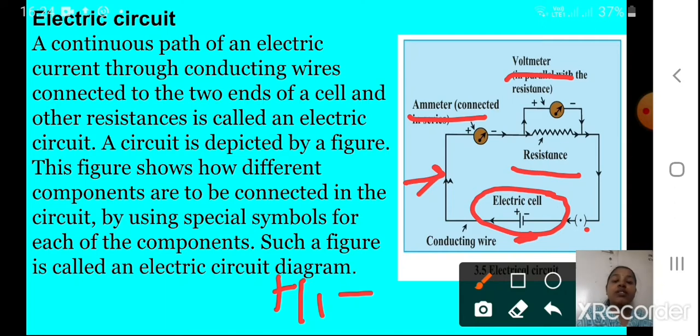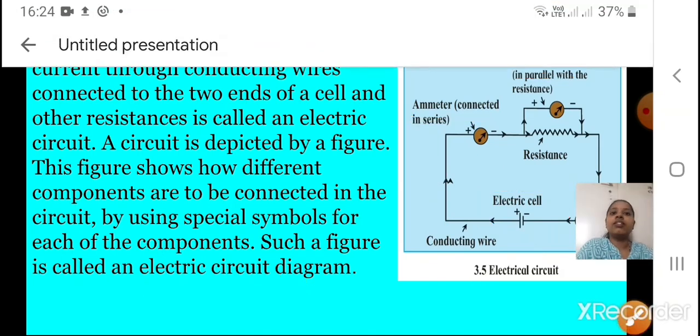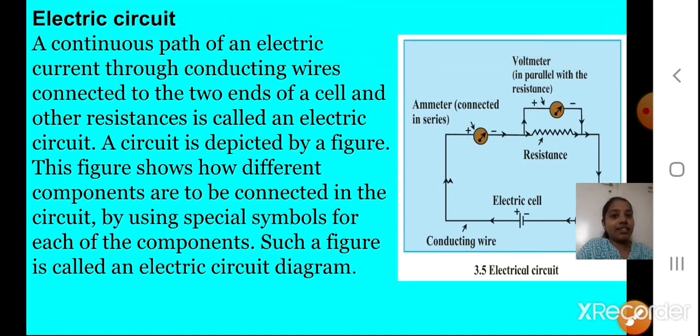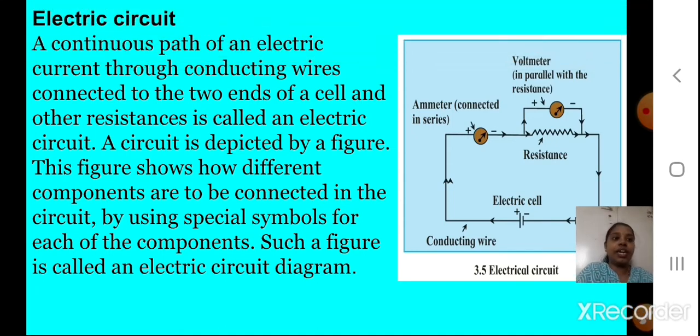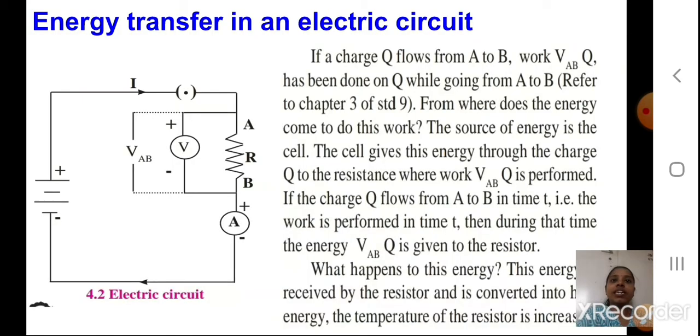Okay students, I hope you have understood how the electric circuit looks. I hope you understood what an electric circuit diagram is and what is meant by an electric circuit. Now we will continue. Now we will see the energy transfer in an electric circuit, how this energy transfer takes place.